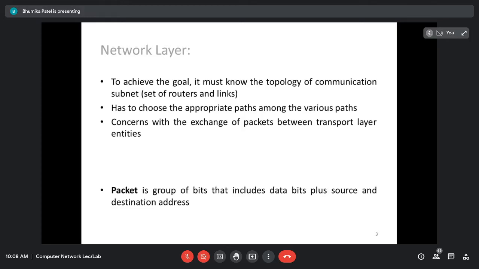So there may be multiple paths for sending the data from the source to destination, and it is the responsibility of the network layer to choose the appropriate path. And for that, we are going to consider various criteria. For example, time, for example, distance. There are various metrics that we are going to consider for choosing the appropriate path, and for that we are going to have the routing algorithms, right?